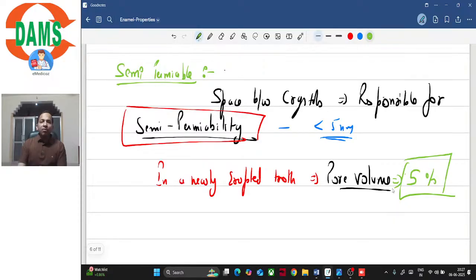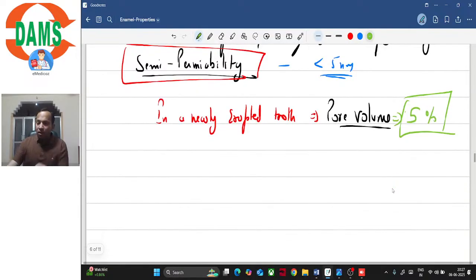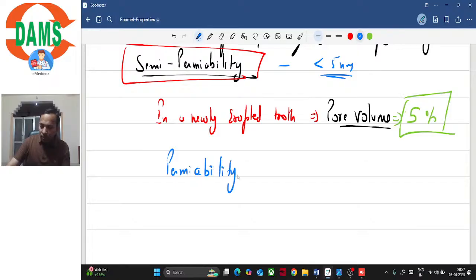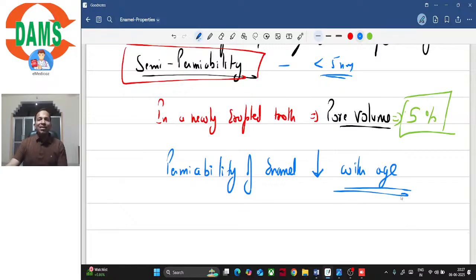So the semi-permeability or the permeability of enamel decreases with age, right? As the tooth ages, the permeability of enamel decreases because it becomes more mineralized.